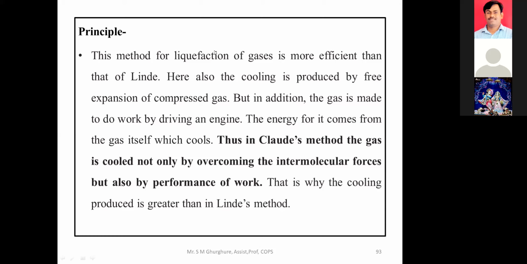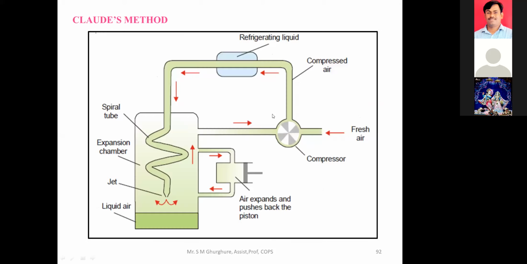Now you have to see the diagram. Again the same 200 atmosphere fresh air is passed from the compression chamber, and the air enters the refrigerating liquids in the refrigerating chamber.